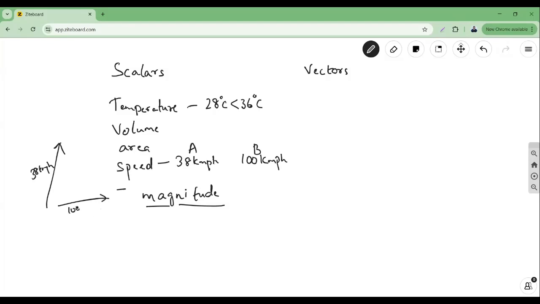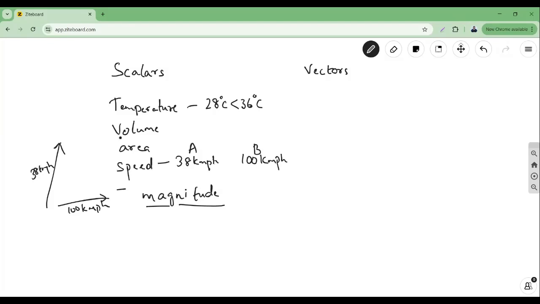It doesn't matter which city to which city it is going. I just know that the second car, car B, is faster. That's all that matters. It doesn't matter which direction it's going. So these are called scalar quantities, because we are talking only about the magnitude: how big, how less, how more.